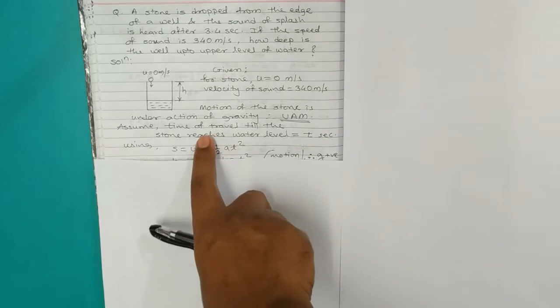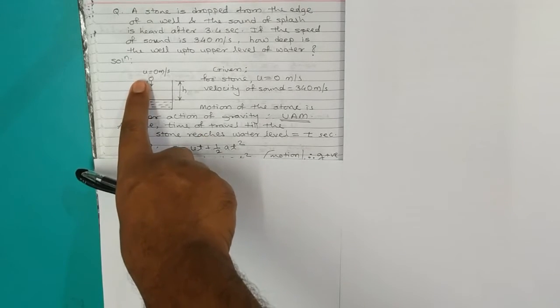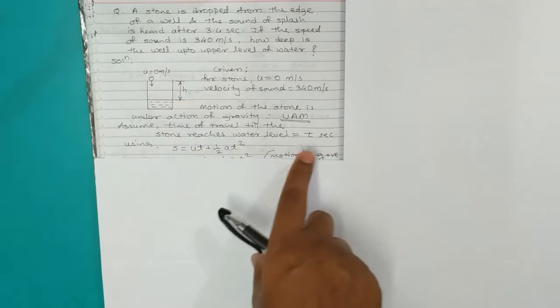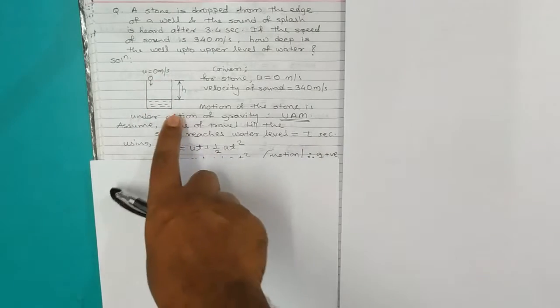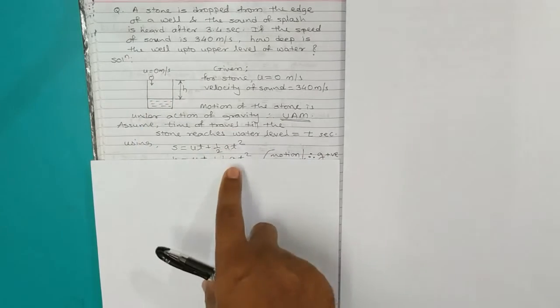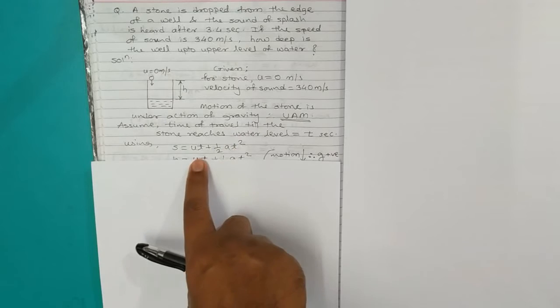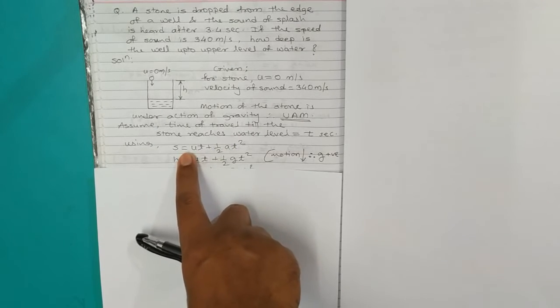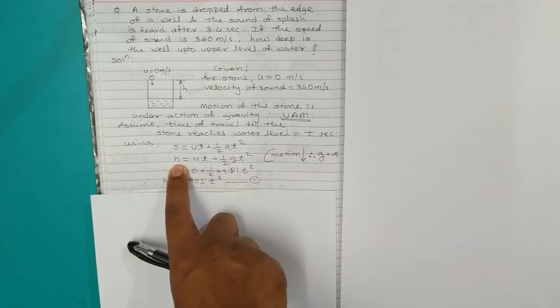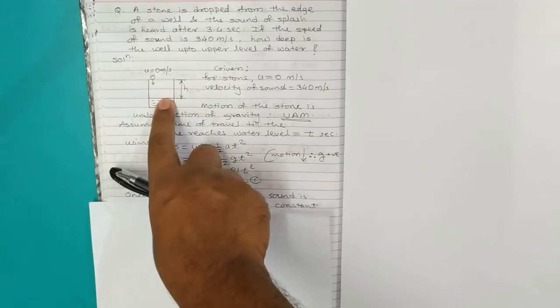So let's assume that the time taken by the stone to travel this depth h is, let's say, t seconds. So the stone reaches water level in time t. For the uniform acceleration motion of the stone, using the equation s equals ut plus half at square, the displacement of the stone is the depth h.